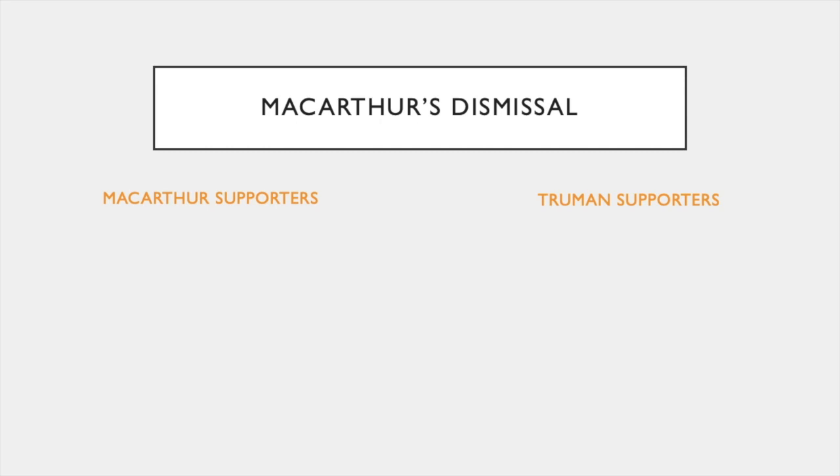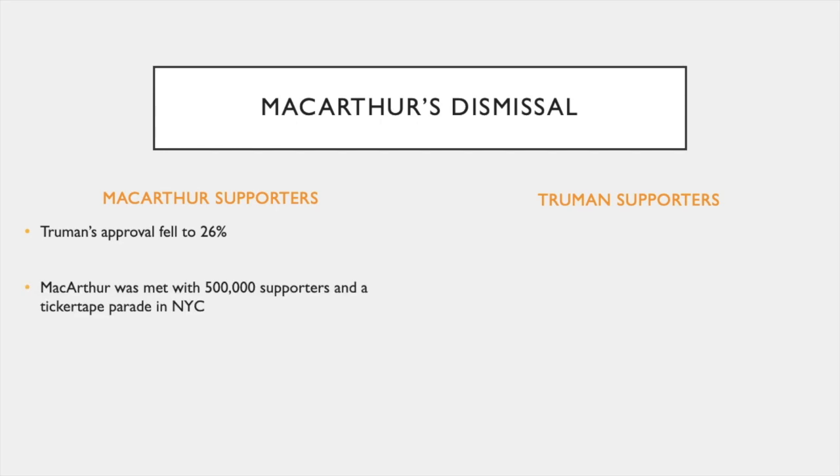MacArthur's dismissal: the view from MacArthur's supporters. Truman's approval rating fell to 26%. MacArthur was met with 500,000 supporters and a ticker tape parade in New York City. A poll revealed 69% of Americans thought it was wrong to fire MacArthur.